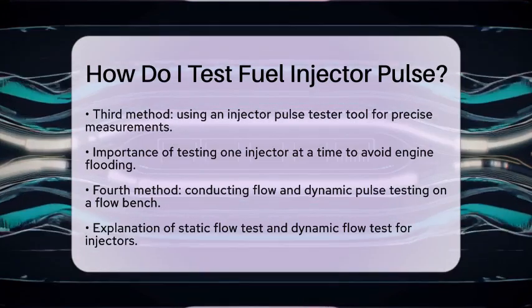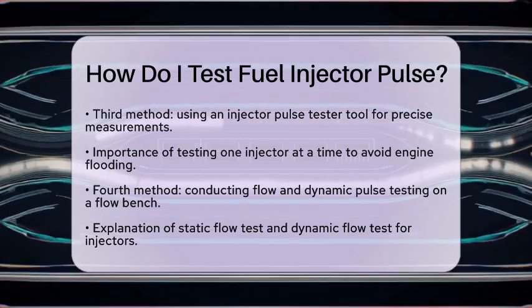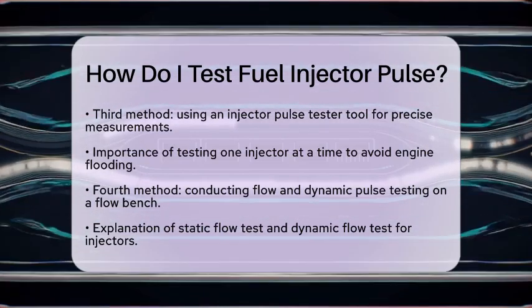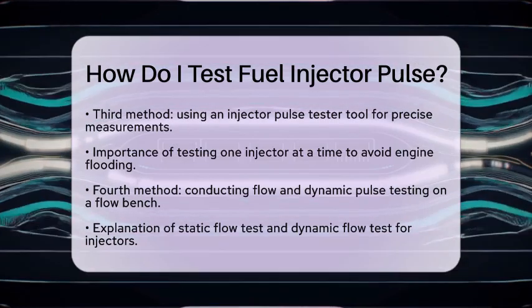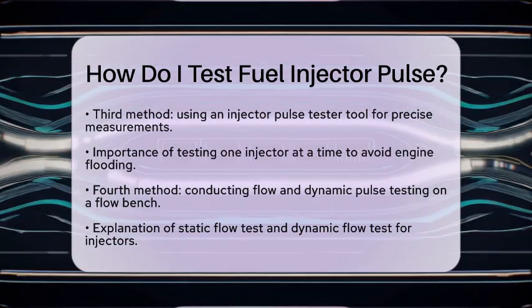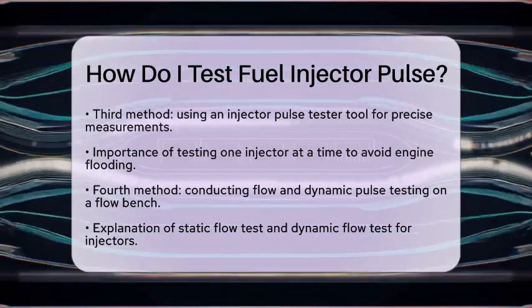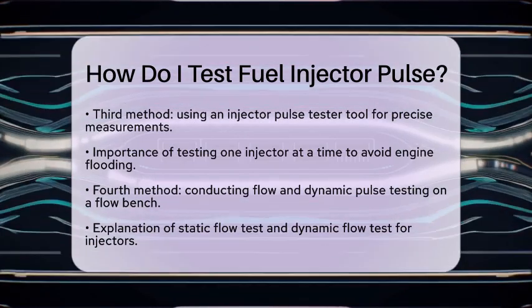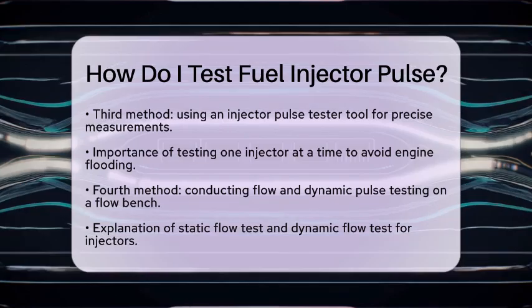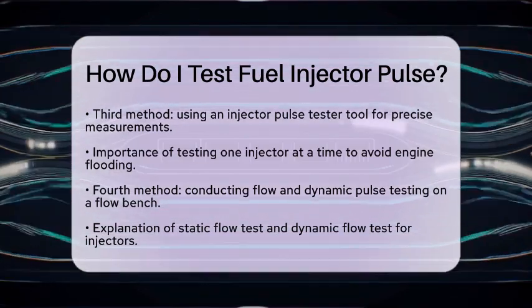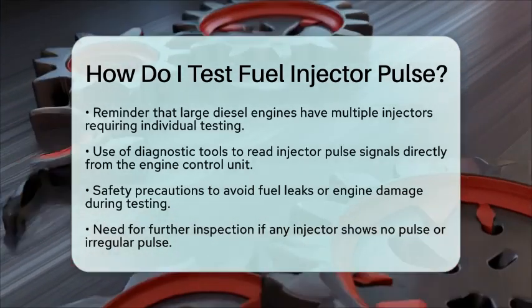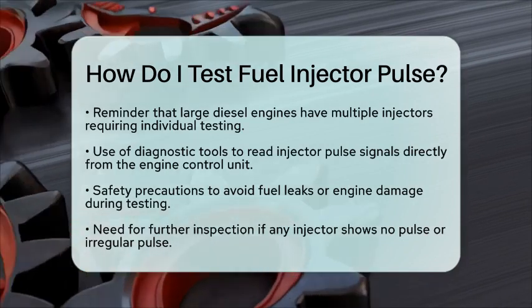Lastly, you can conduct flow and dynamic pulse testing. This involves removing the injectors and testing them on a flow bench. For a static flow test, hold the injectors open at a set fuel pressure, like 43.5 pounds per square inch, for a fixed time to measure fuel flow. A dynamic flow test pulses the injectors at different duty cycles and pulse widths to simulate real engine conditions. This method checks both the pulse operation and fuel delivery performance. If injectors fail these tests, they can be cleaned and retested or replaced if defective.